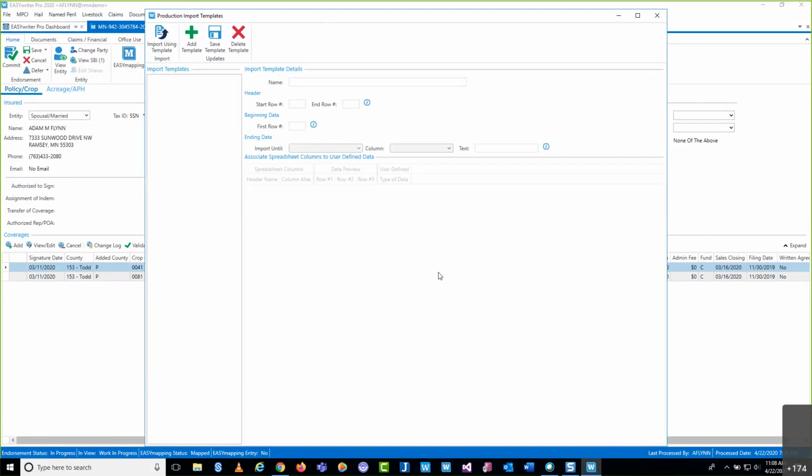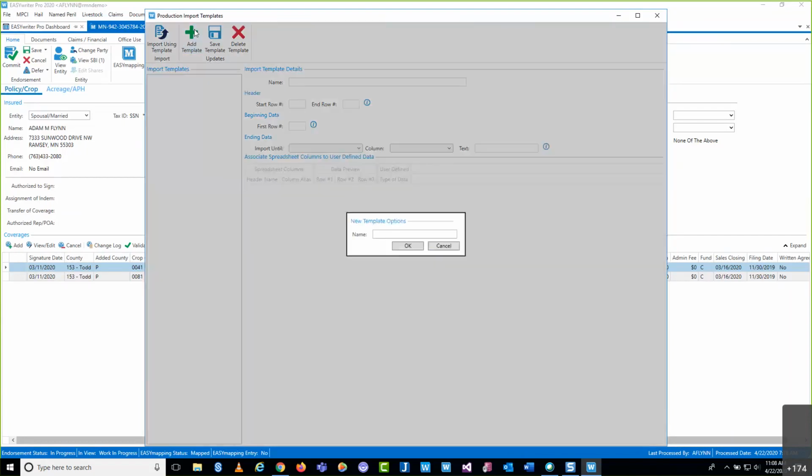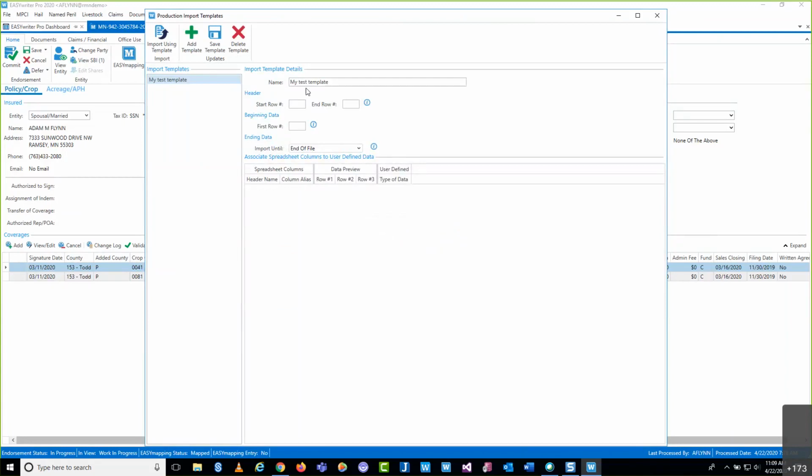Now I purposely deleted all of my templates because I wanted to show you how you would create a new template and more or less explain what I mean by template. What we need to do is basically communicate with EASYwriter Pro what type of data we want to pull from that Excel spreadsheet that we're going to upload. So we need to create what we're calling a template. I'm going to name my template real quick. I'm going to first select this Add Template button here, the big green plus sign, and name that My Test Template. You can see there it reflects that name.